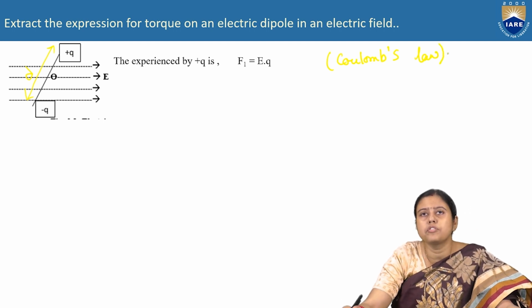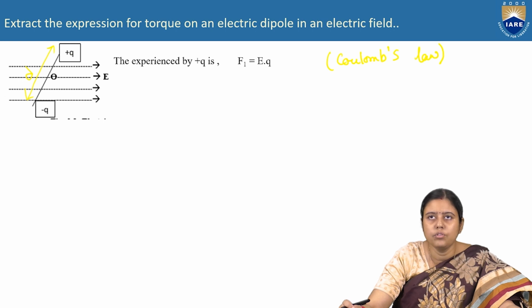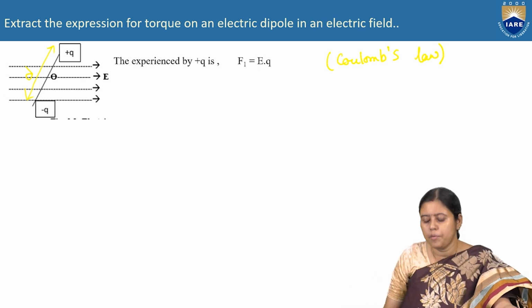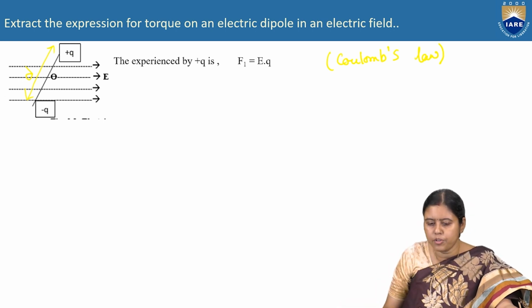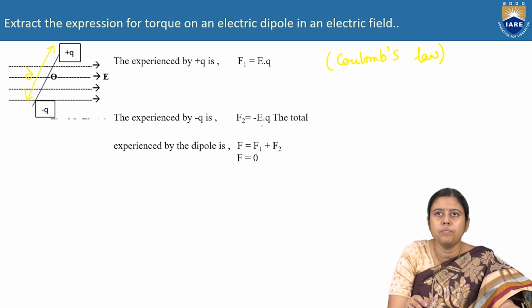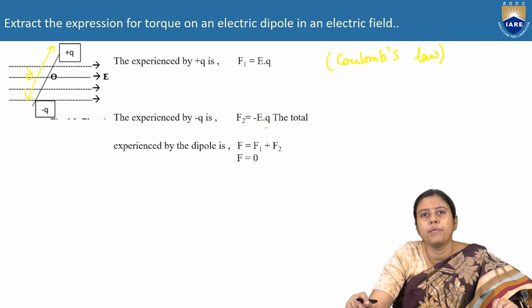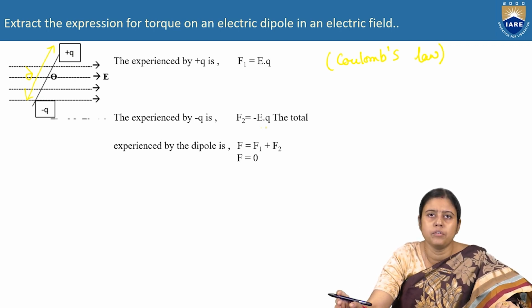So from Coulomb's law, the force experienced by the positive charge is F1 equal to E into Q. Similarly, the force exerted on the minus Q is F2 equal to minus E into Q. As I told in the previous slide, the force works in the opposite direction.